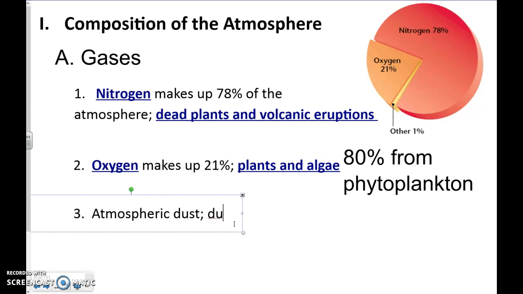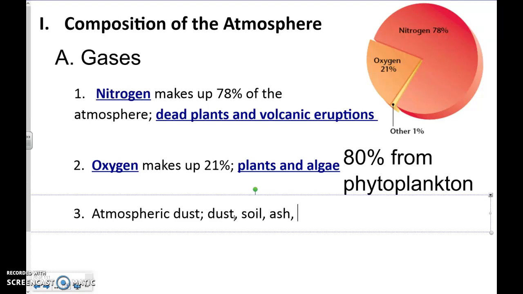Well, first of all, it could be dust, soil, rocks, that sort of thing from our atmosphere. Okay, so dust, soil, ash from volcanoes, from burning of other things.